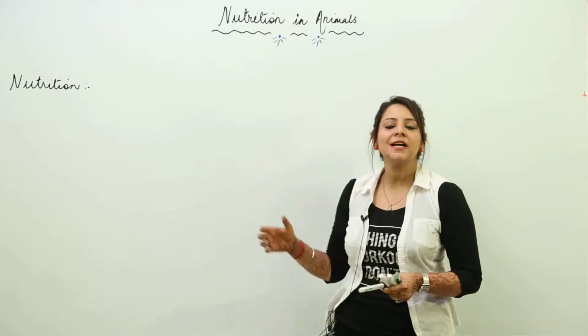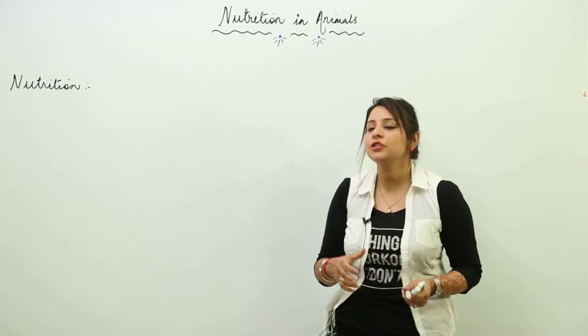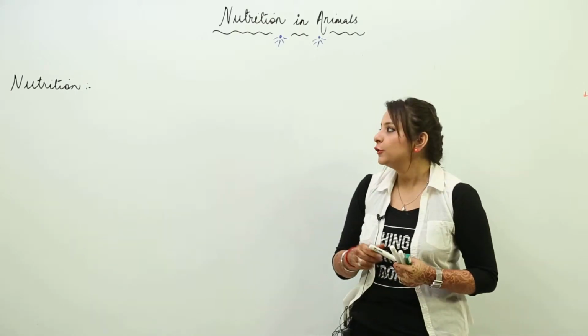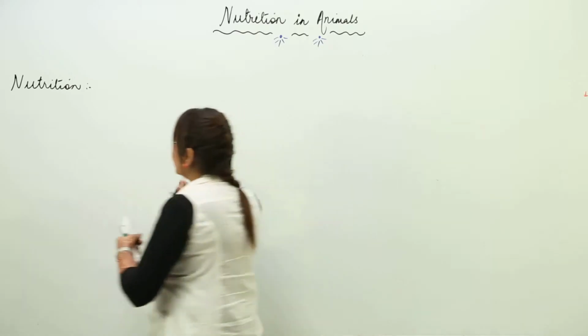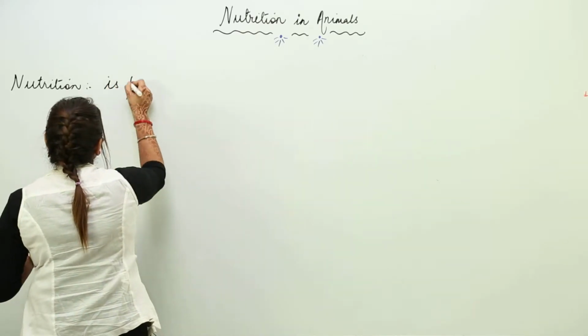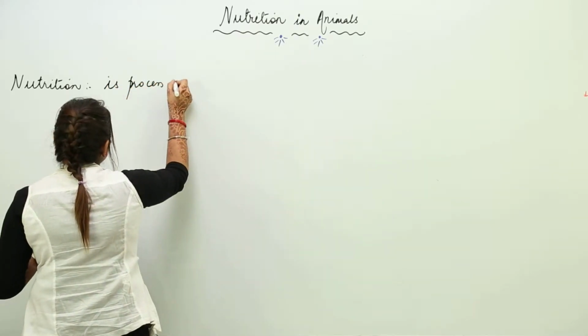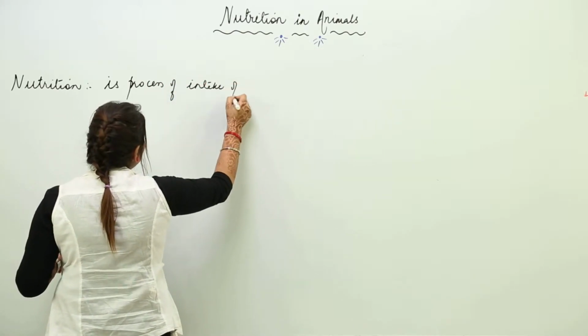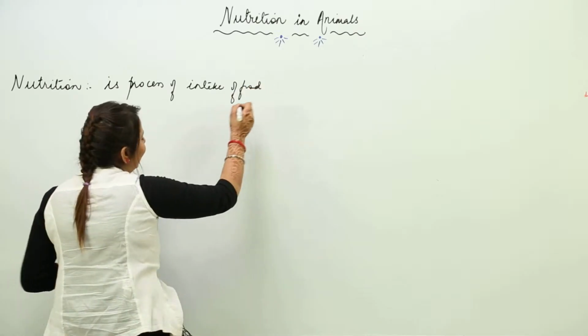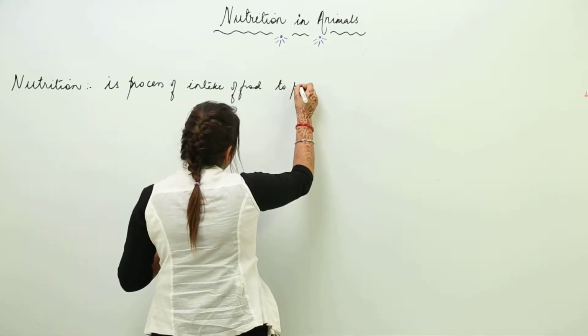Now we are going to start with another unit, that is the nutrition in animals. So before we start, we should know what nutrition is. Nutrition is a process of intake of food. That means we eat food to produce energy.